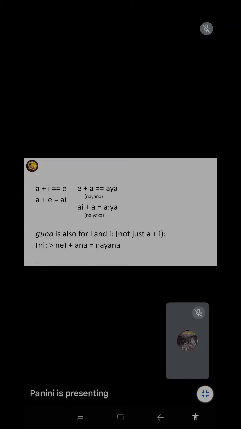So what's the difference between samasa and sandhi? Samasa always takes place between two separate words. See, Nara plus Indra gives Narendra. It is a samasa. But when you make Nayana, it is not two words. It is one word made out of root and suffix. Ni is the root. It changes to Ne. Then the suffix Ana is added, and you get Nayana. Panini's rules are there for how this happens; we'll come to that. This comes under word formation. A word is formed, how? Again in binary: root plus suffix.